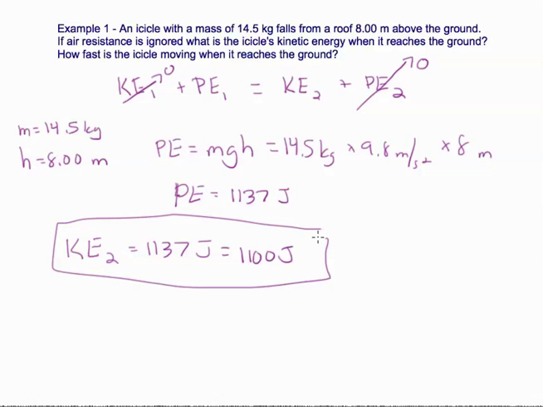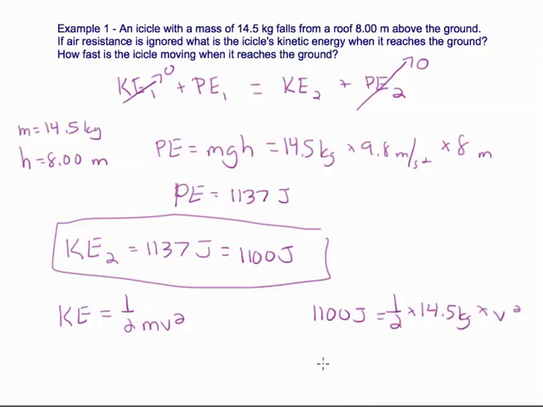We can also find how fast it's moving by using the same value. KE equals 1/2 mv squared. So 1100 joules equals 1/2 times the mass. That's a gigantic icicle, times v squared. We get that our v squared is equal to 152. And when we take the square root of that, we get that our velocity is equal to 12 meters per second.